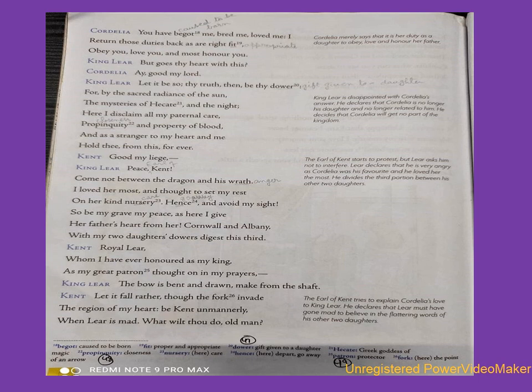Now Kent is saying, I have always honored you as my king, loved you as my father, obeyed you as my master, and thanked you in my prayers. So he's telling Lear, rethink the decision you have taken. He wants to say that your youngest daughter, Cordelia, loves you from the heart. She doesn't have flattering words to express her love. But Lear is very angry and he doesn't want to listen to anything.